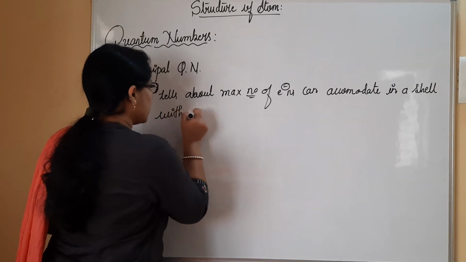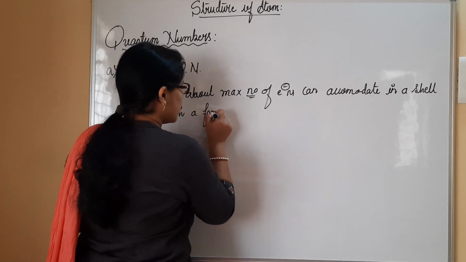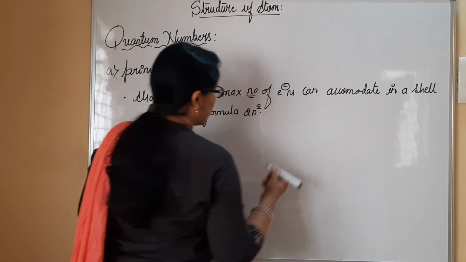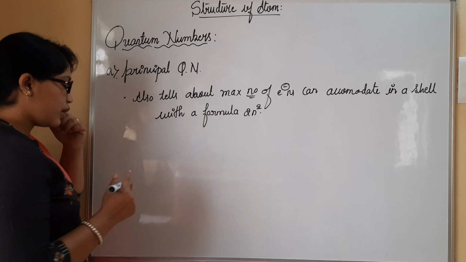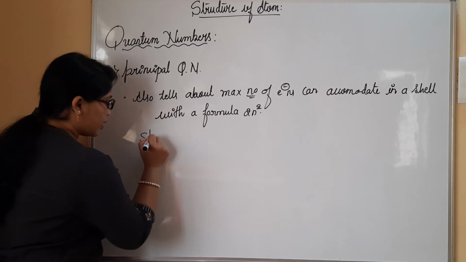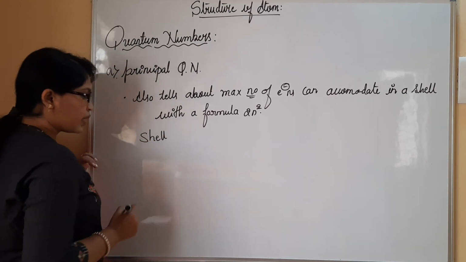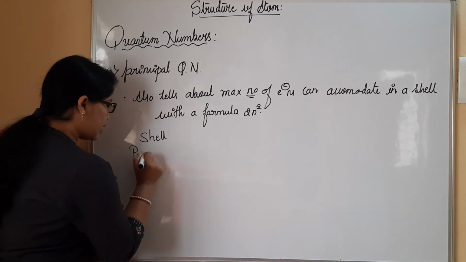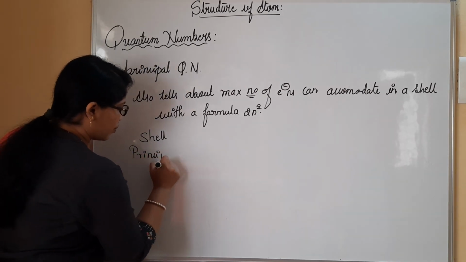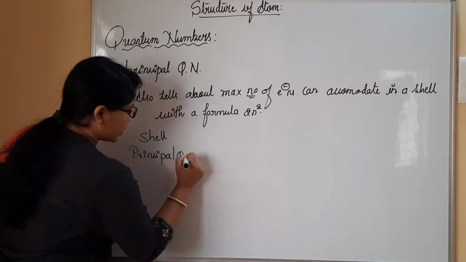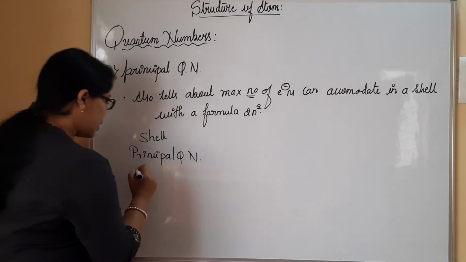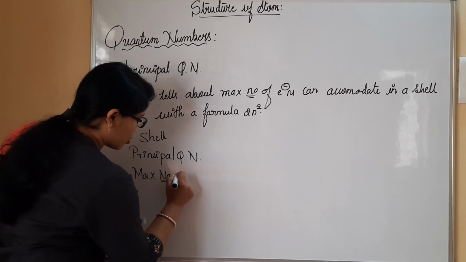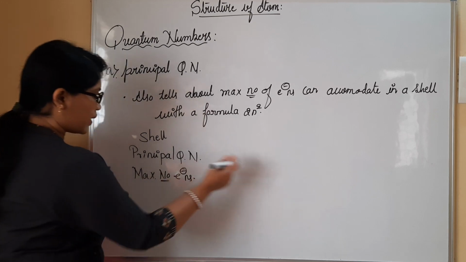Now let me consider a first column. I'll make a column and let you know. This is the column for the shell, and here we will write the principal quantum number, and here let me write the maximum number of electrons present in that shell.